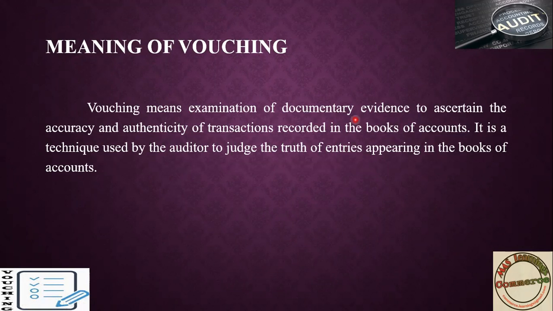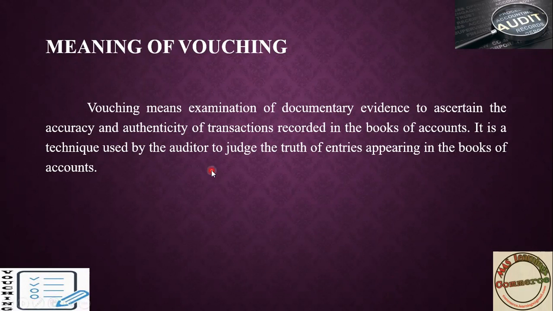He will examine documentary evidence because he wants to check accuracy and authenticity, that is, whether this transaction really occurred or it is falsely made, or whether any fraud is happening, maybe duplicate vouchers also, maybe management will prepare them. So he will check accuracy and authenticity, whether it is true or not, under vouching.